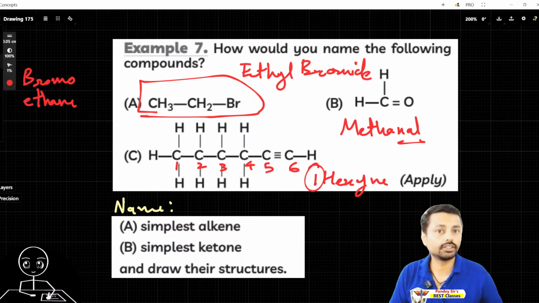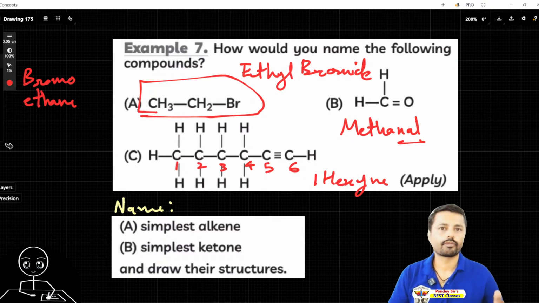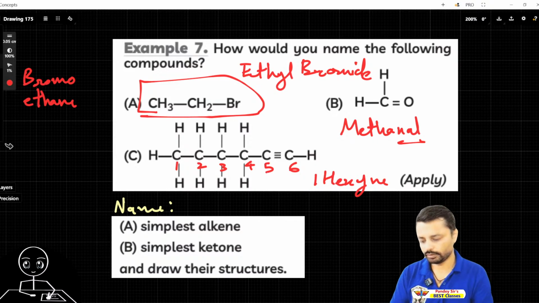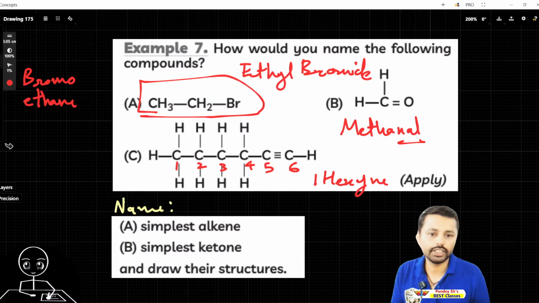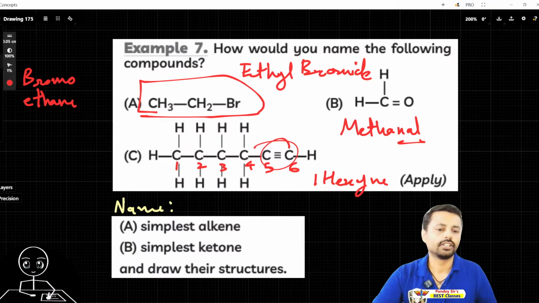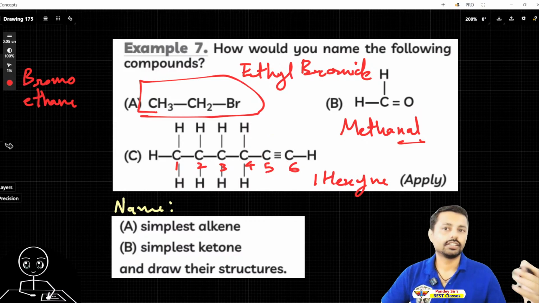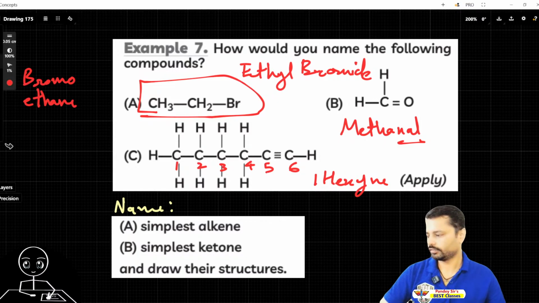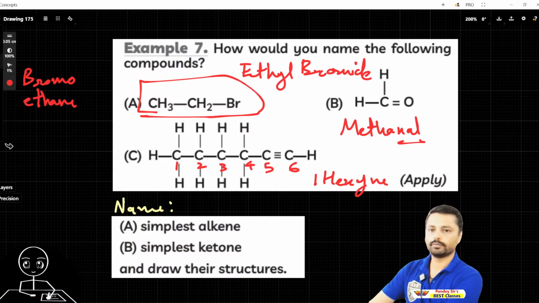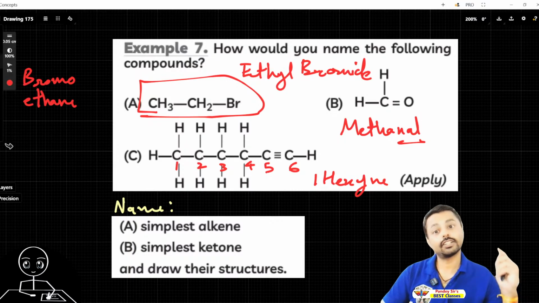Now, can you guess what this 1 is for? Some students message me that they want the link for this live stream. So I'll quickly send the live stream link to them. Until then, tell me in the chat what you think. Why is this 1 there? It's due to the triple bond. Okay. Now, let's go to the next question. So, are you ready? Seems like you are totally ready.